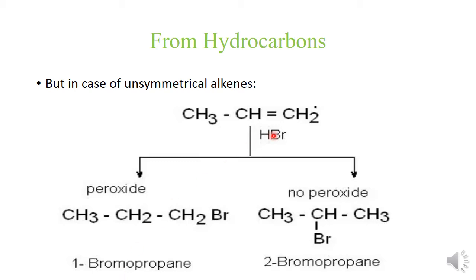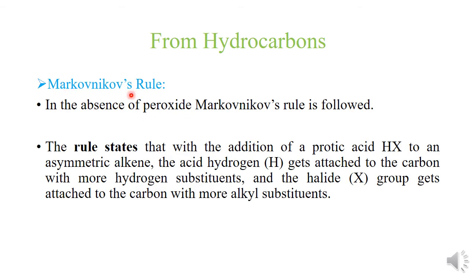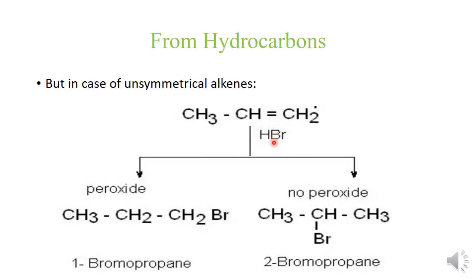This is because when this hydrogen bromide is added to this unsymmetrical alkene, that is propene, it always follows Markovnikov's rule, which states that the acid hydrogen gets attached to the carbon with more hydrogen substituents and the halide group gets attached to the carbon with more alkyl substituents. That is कि जो हमारा ये जो negative part of the addendum है, addendum means adding molecule, it gets attached to the carbon of the double bond which is having the more alkyl substituent.